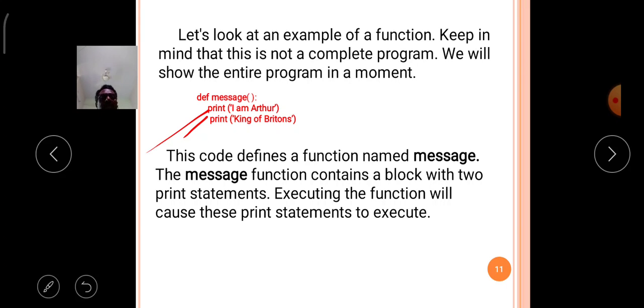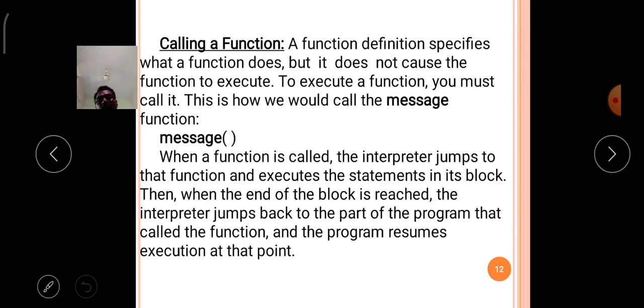So user defined functions are executed when that function is called at a specific location. If you construct a function in Python, that function must be called where the requirement is available. Where the necessity is there, with the help of the function calling mechanism, that function must be called.